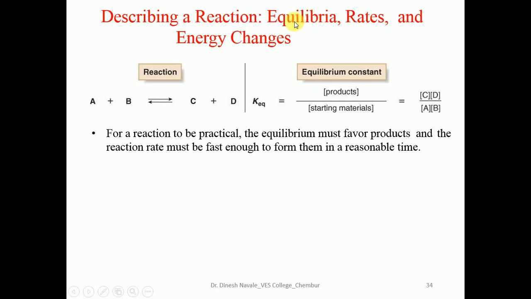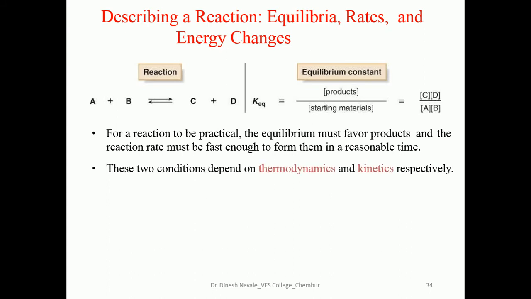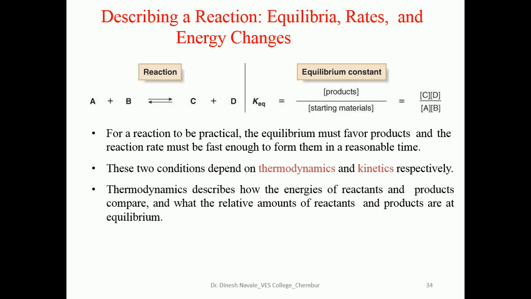If we want any organic reaction to become practical, or to be converted into the product, it will be possible only when the equilibrium favors the product. Then the reaction rate must be fast enough. These two conditions depend upon thermodynamics and kinetics respectively. Thermodynamics describes how the energies of the reactant and product compare and what the relative amounts of reactants and products are going to be at equilibrium. And kinetics describes the rate of the reaction.